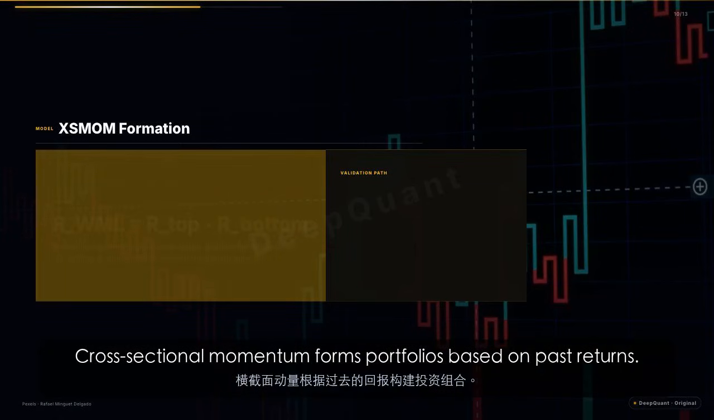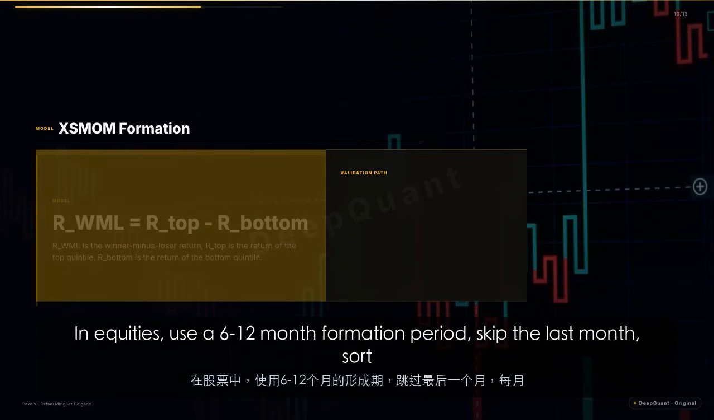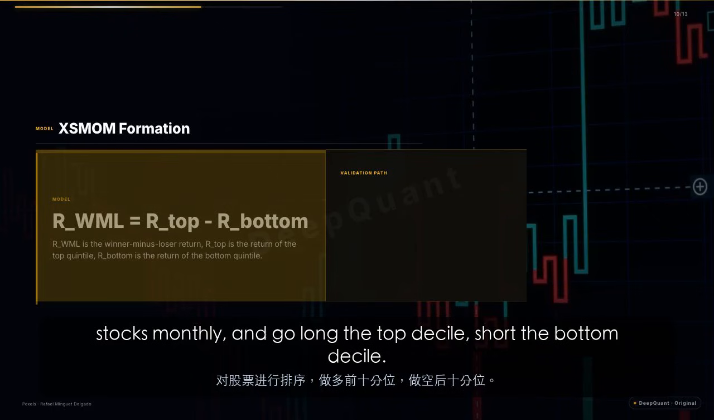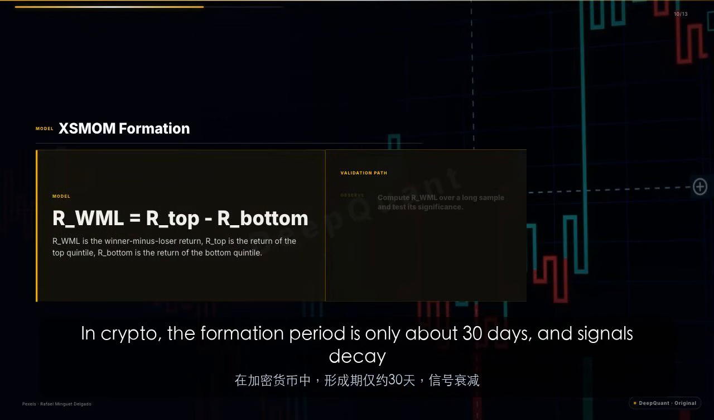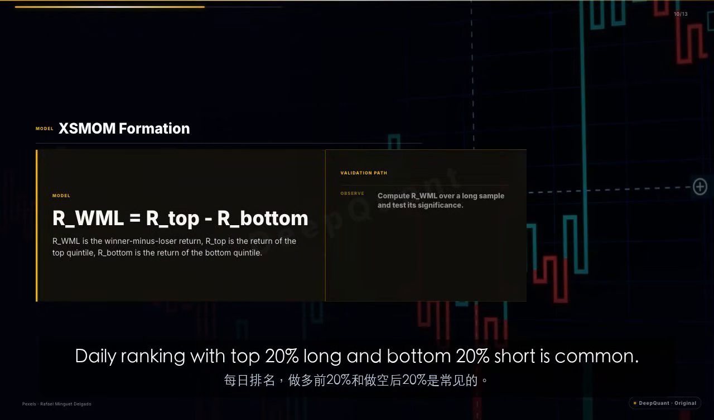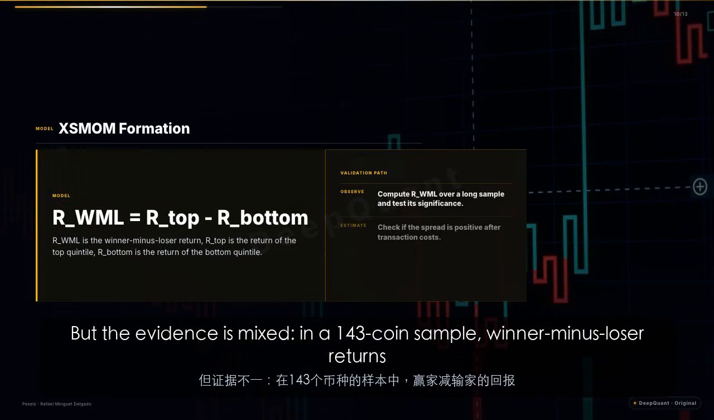Cross-sectional momentum forms portfolios based on past returns. In equities, use a 6 to 12-month formation period, skip the last month, sort stocks monthly, and go long the top decile, short the bottom decile. In crypto, the formation period is only about 30 days, and signals decay quickly. Daily ranking with top 20% long and bottom 20% short is common. But the evidence is mixed.